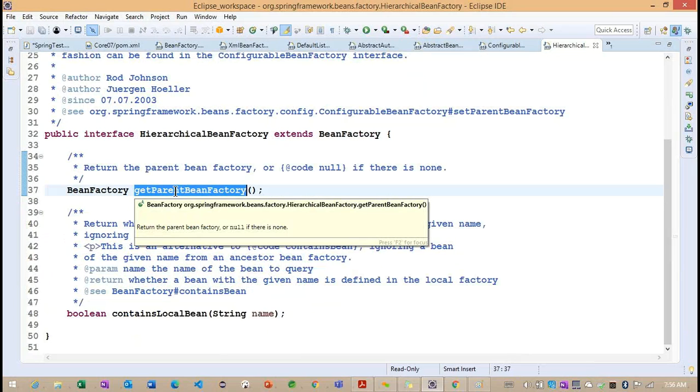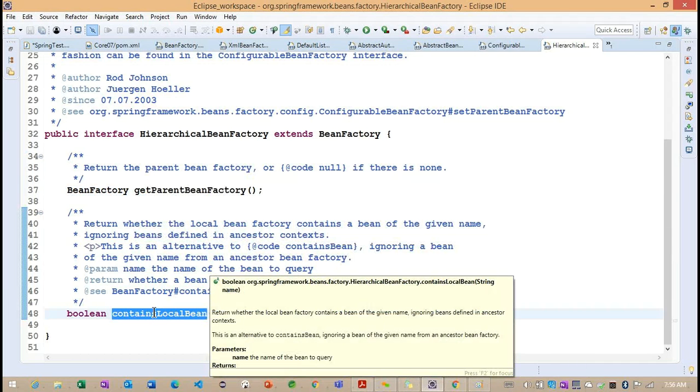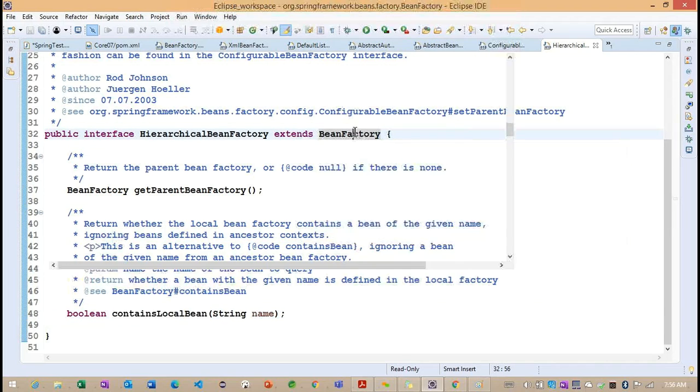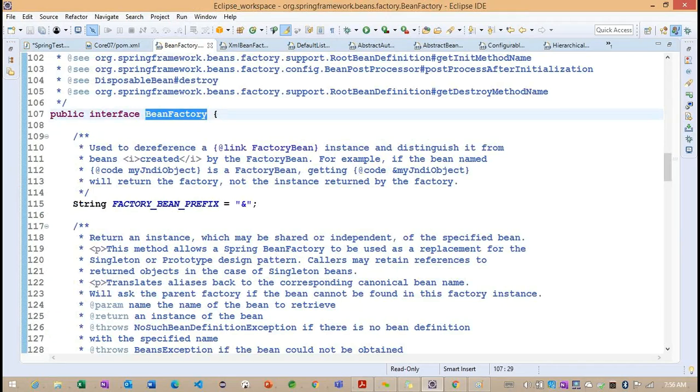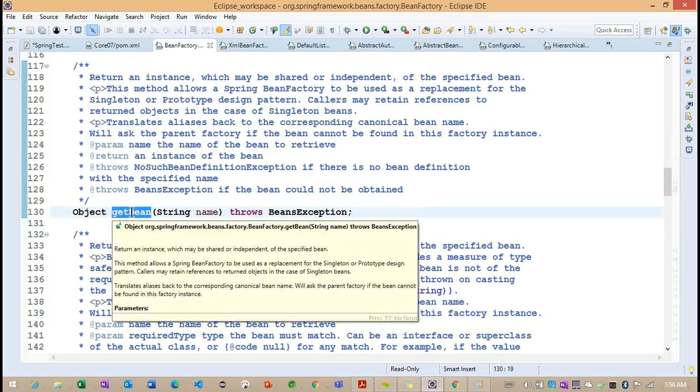One method called getParentBeanFactory, and one more method called containsLocalBean. So two specific methods were added into the HierarchicalBeanFactory. Now if I move to the BeanFactory, you can see what information we have inside this particular BeanFactory.